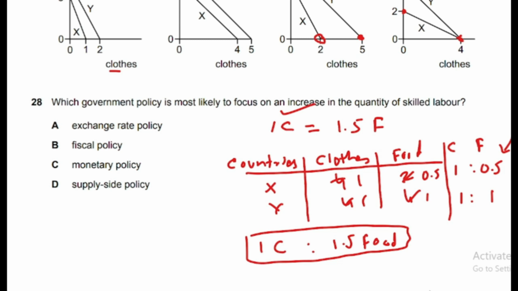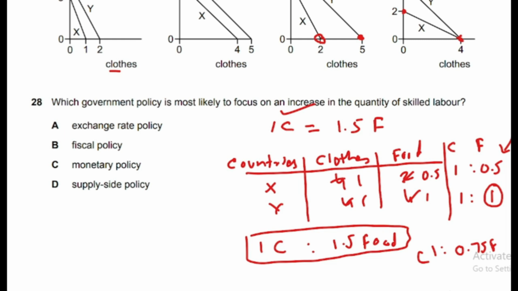So what will happen is country X will accept more than 0.5 and country Y will offer less than 1. So it means exchange rate can be set somewhere, maybe against 1 unit of clothing is equal to 0.75 units of food maximum. This can happen, or it can be like 0.8, 0.9, 0.99, but